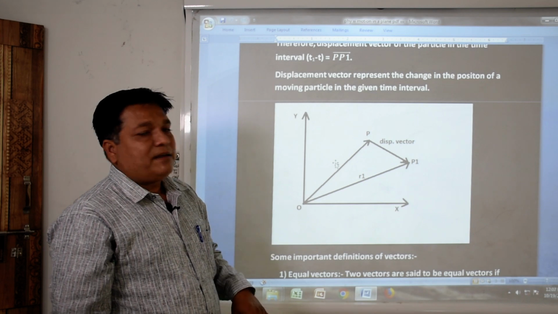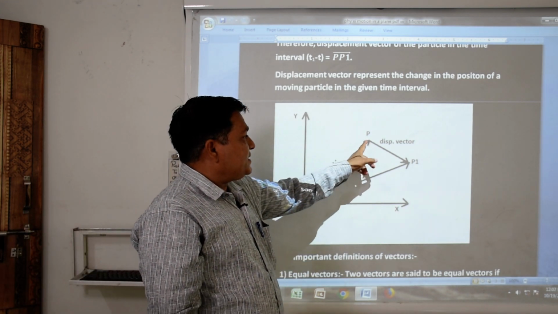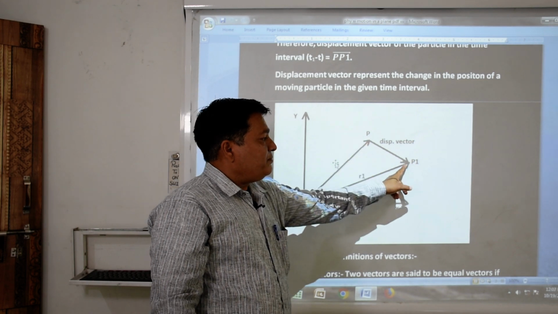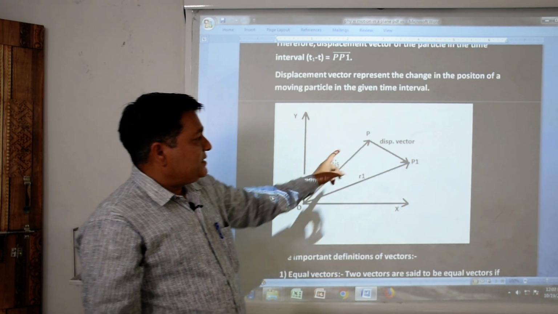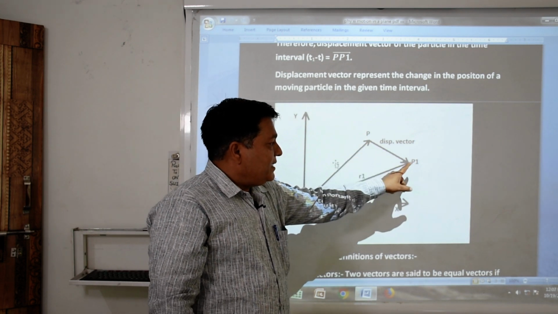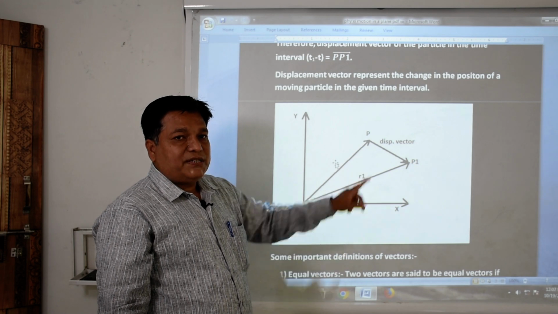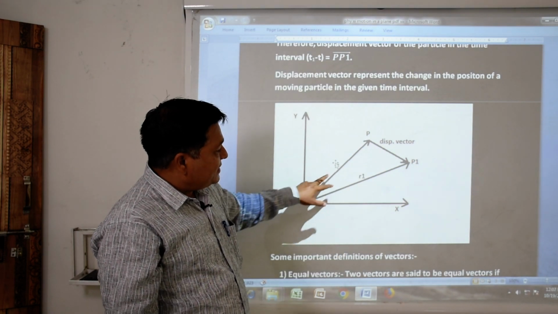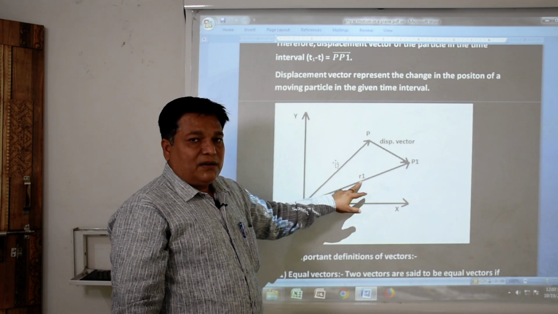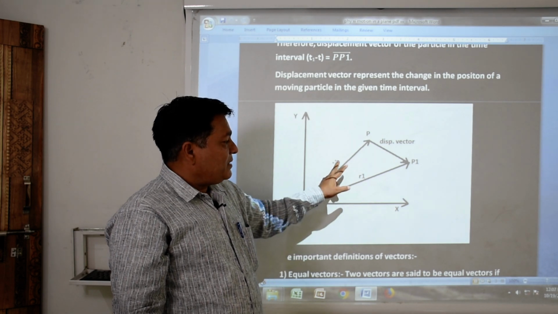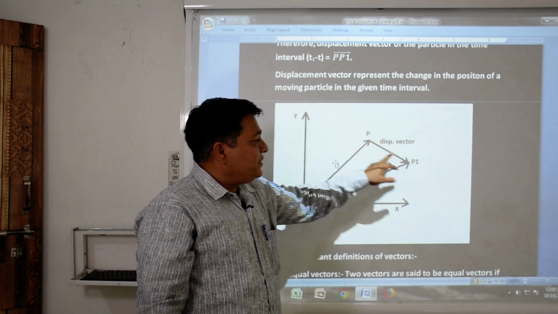After some time t1, whenever there is a change in time t1, its position changes from P to P1. So in t1 time, the position of the particle changes from P to P1, and its distance from the origin is supposed to be r2 here. How much change is there? If we consider this position is r and here the position is r1, what will be the change in position from r to r1? What will be the change in position from point P to P1?